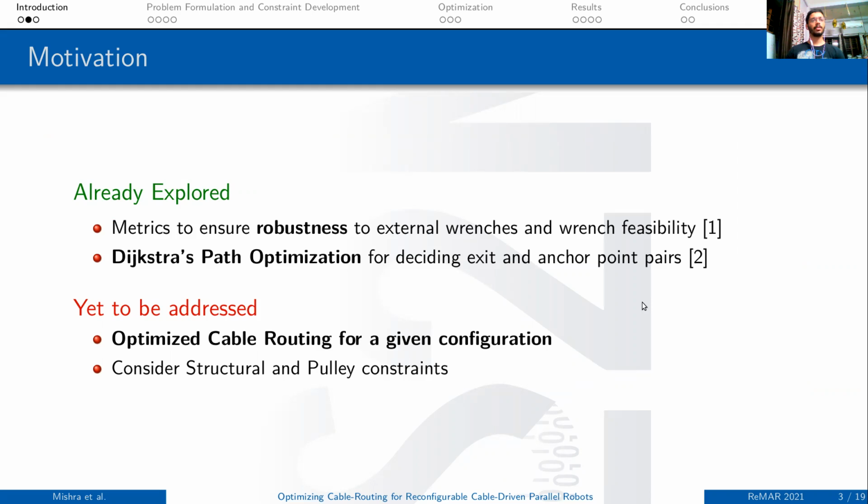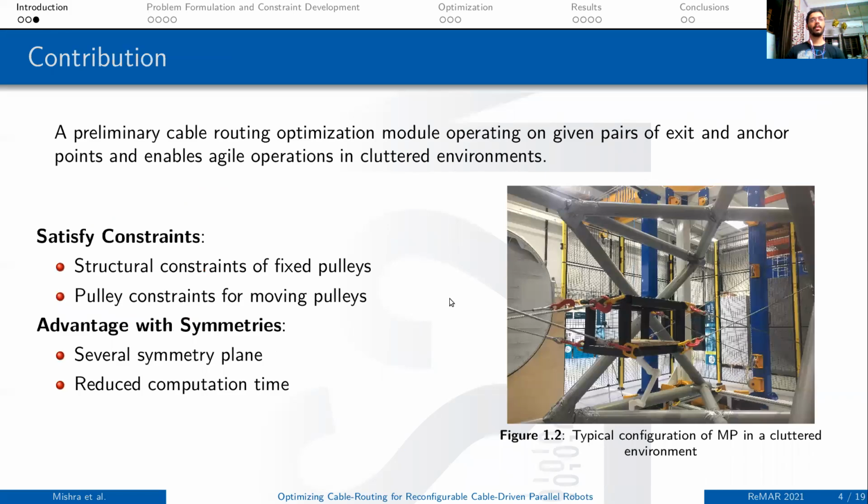However, there are some things which are yet to be addressed, like optimized cable routing for a given configuration, and doing that by considering structural and pulley constraints. Hence, our contribution is a preliminary cable routing optimization module which operates on a given pair of exit and anchor points given by one of our previous algorithms and which enables agile operations in cluttered settings. A typical cluttered setting is shown in figure 1.2.